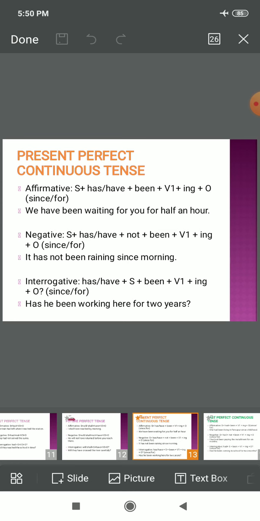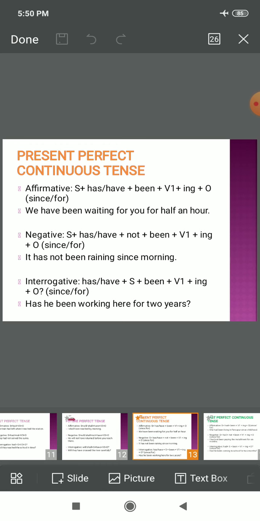If I have been teaching you for 2.5 hours, I would use for here. If I say I have been teaching you since 3:30 p.m., because 3:30 p.m. is a particular point of time, I will use since in that sentence, right? I have been teaching you since 3:30 p.m. That is correct.